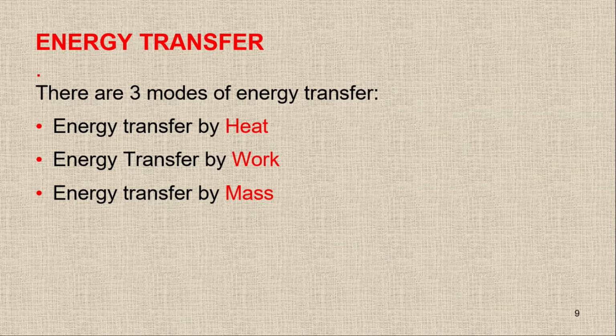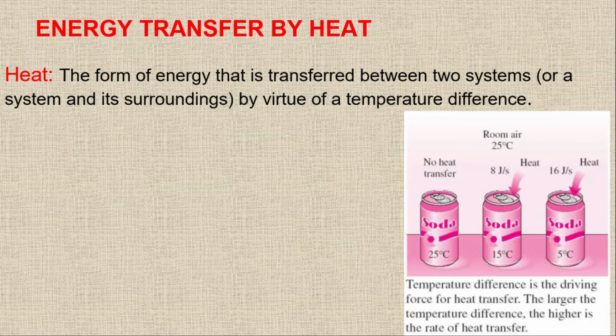So what is heat? Heat is the form of energy that is transferred between two systems, or between a system and its surroundings, by virtue of a temperature difference. If there is no temperature difference, then there will be no heat transfer. The heat will not transfer from one system to another. So always, if there is any energy transfer by virtue of a temperature difference, then it will be heat.